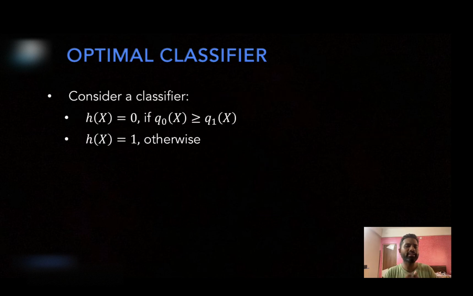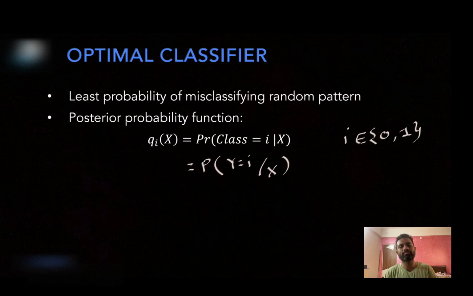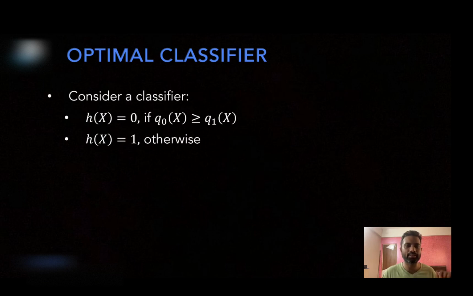Now I define a certain classifier. So what does a classifier do? Given x, it will output either 0 or 1. So let's say if q0 of x is more than q1 of x, then your classifier is outputting 0. Otherwise it will output 1. So this is a very obvious and intuitive classifier that you have defined. So what is this qi of x? It is the conditional probability of y equal to i given x. So q0 of x is the conditional probability of y equal to 0 given x, and q1 of x is the conditional probability of y equal to 1 given x. So you have defined a certain classifier using the qi's.